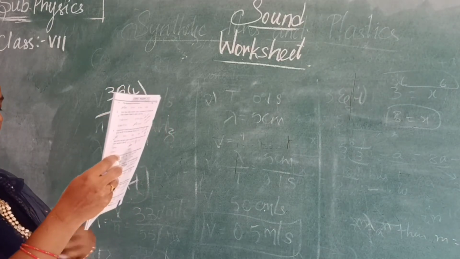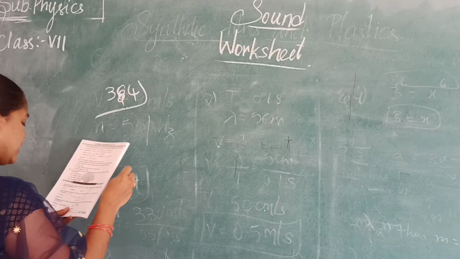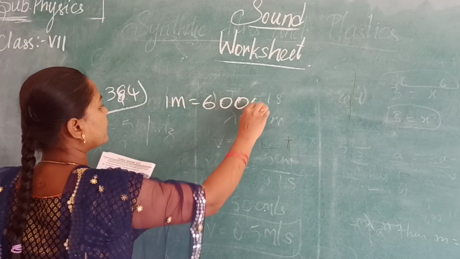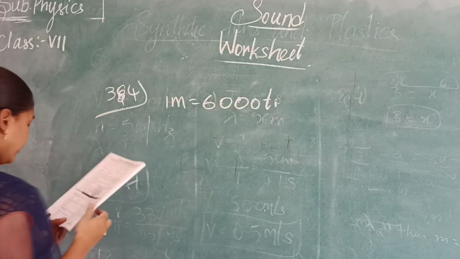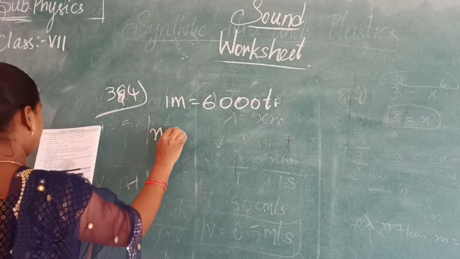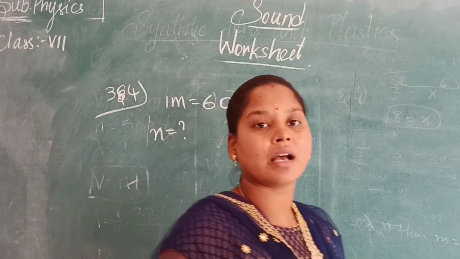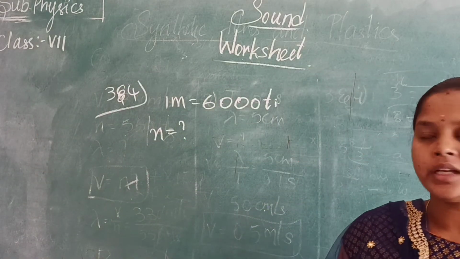A body is vibrating 6000 times in 1 minute. That means in 1 minute it is vibrating 6000 times. So the first one they are asking to find out is frequency. What is frequency here? How many oscillations are produced in the given time?